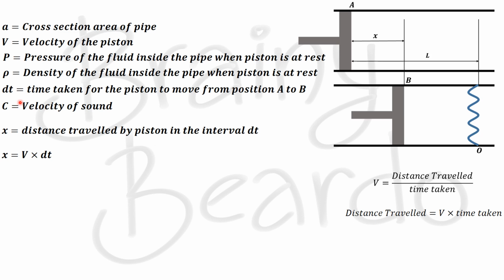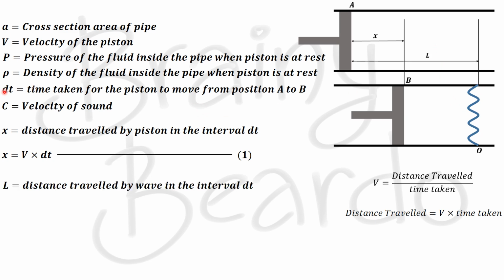So, x is equal to v into dt. We will call it equation number 1. Similarly, if you look into this L, it is nothing but the distance traveled by the pressure wave for the same interval dt. So, with the help of the same expression, we can derive that L is equal to the velocity c into dt. Now, we will call this equation number 2.